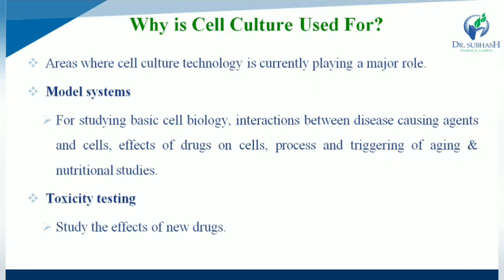In model system, for studying basic cell biology, interactions between disease causing agents and cells, and effects of drug on cells, process and triggering of aging in nutritional studies. While second one, in toxicity testing, study directly affects new drug substances.